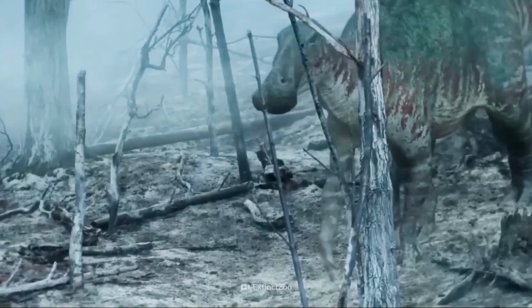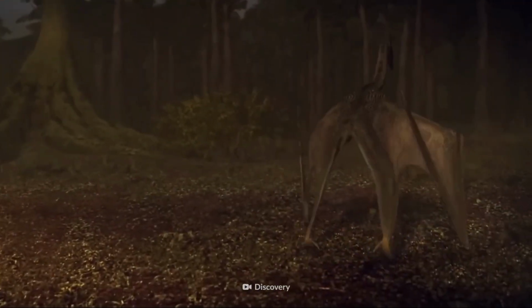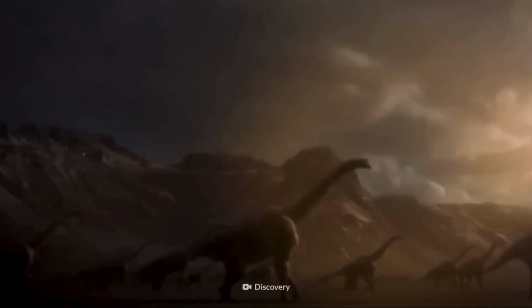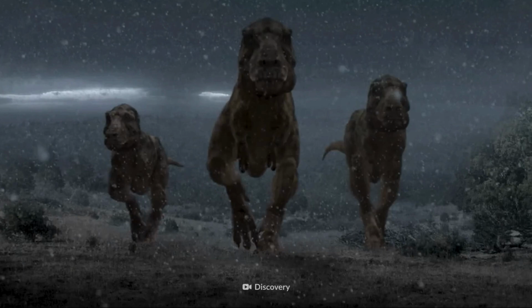Although Pope says the smoke and sulfur would not have lasted long, he thinks they could have triggered significant long-term global changes. "You shut down photosynthesis for just 1 year and the ecosystem collapses," says Pope.